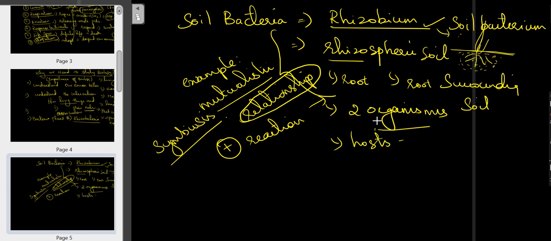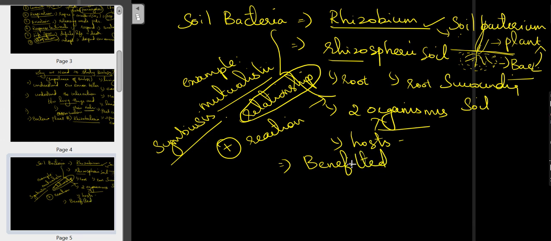Okay, so two types of organisms are involved. One is your plant, another one is your soil bacteria, in which both are getting benefited. How will they benefit?